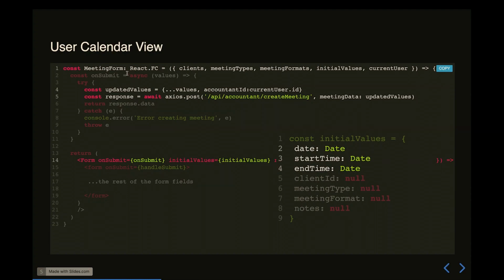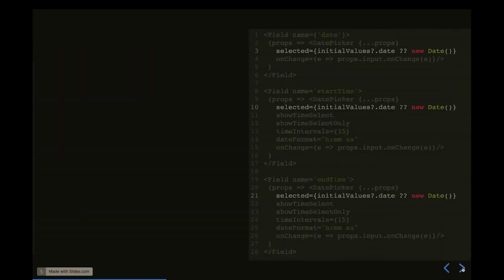Reasonable? So we've made some changes to our meeting form component right here. We've added some new initial values props and a current user, so it knows who the current user is. We've updated our values going into the post call to now say account ID is current user.id, right? And the initial values we're expecting is something like this, where there'll be date, start time, end time, pre-filled with some sort of date object based on where they clicked, and then all the rest of it is still null. Cool. Not too hard, very easy, still reasonable to look at.